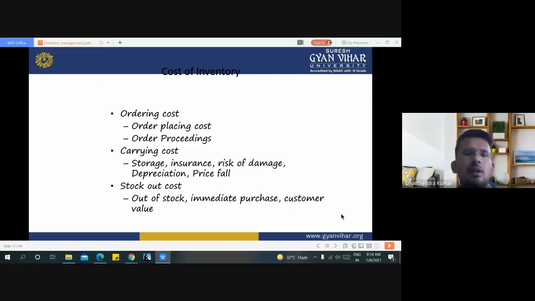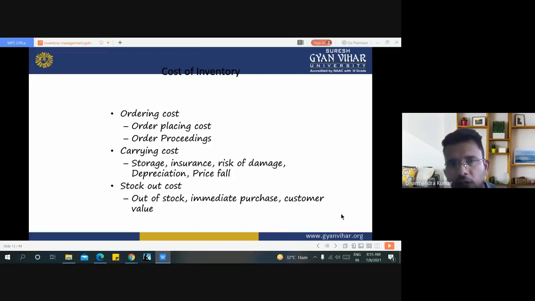Carrying cost is like storage, insurance, risk of damage during transportation, or any sudden fall of price in a raw material due to uncertain conditions. Stock out cost is like running out of stock of that particular raw material, immediate purchasing, and customer value. These all types of cost are associated with the cost of inventory.